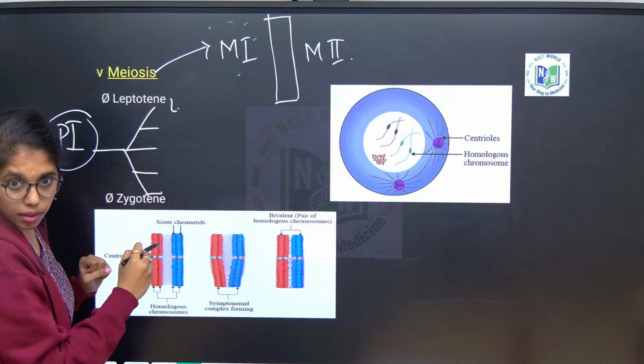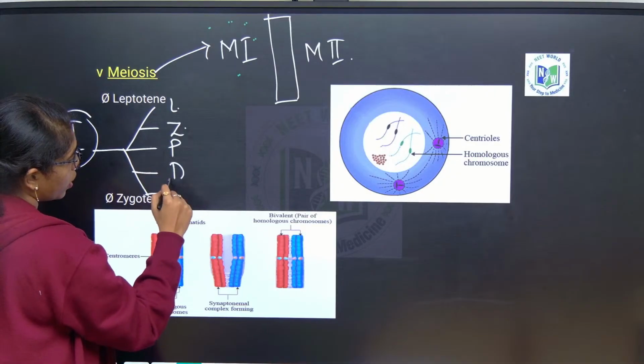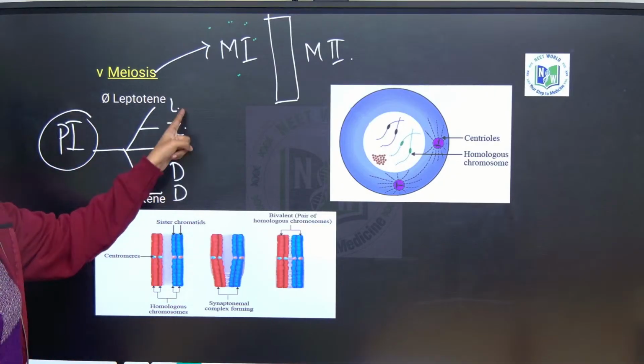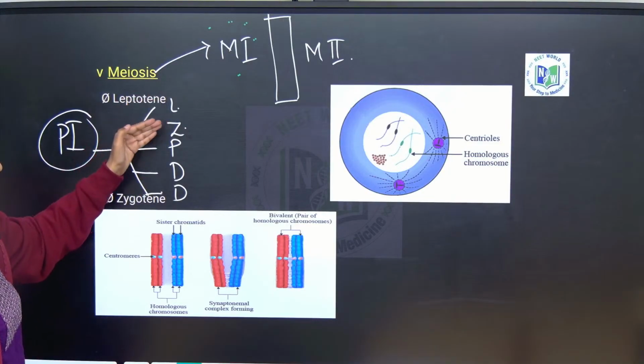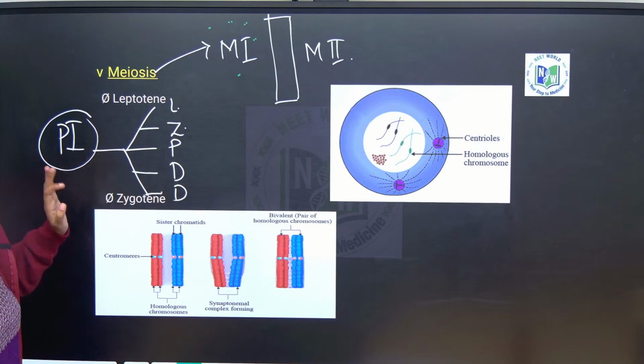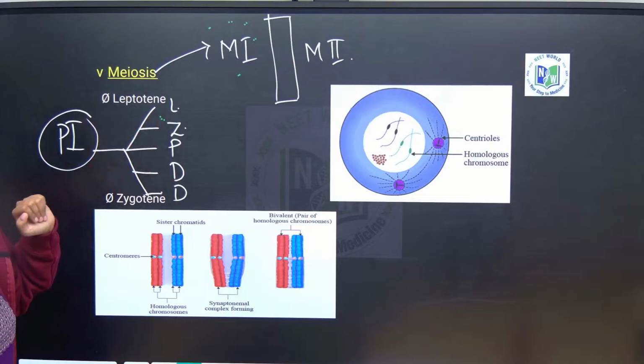Leptotene, zygotene, pachytene, diplotene, diakinesis. LZPDD. You can remember like that. Okay, leptotene, zygotene, pachytene, diplotene and diakinesis. Here what you have to remember, ma, is the sequence, the events that are happening in each substage of prophase 1.